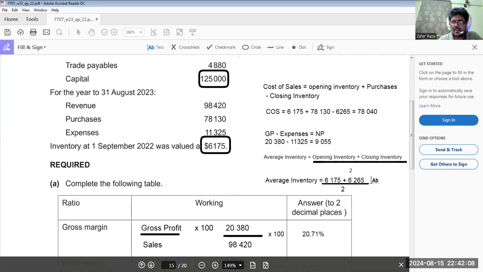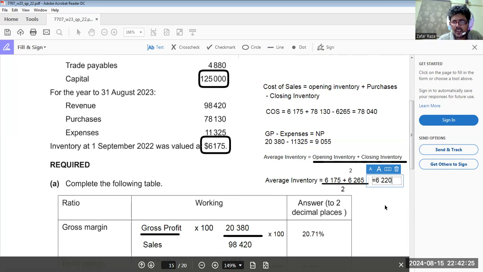So average inventory would be how much? 6175 plus 6265, 12440 divided by 2, 6,220.